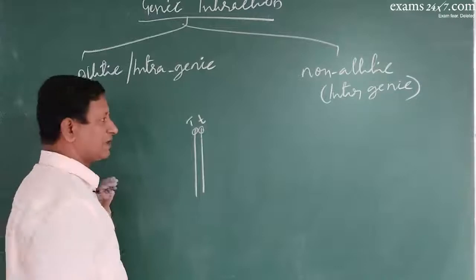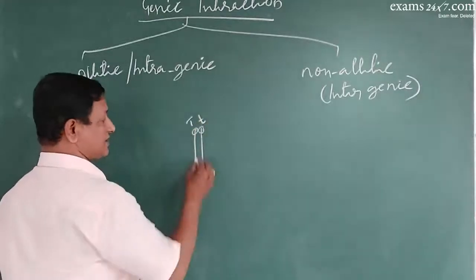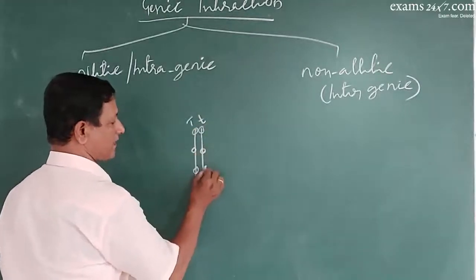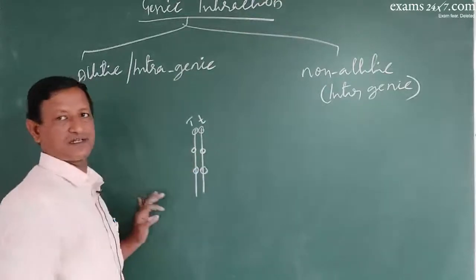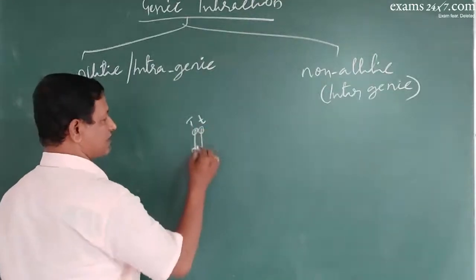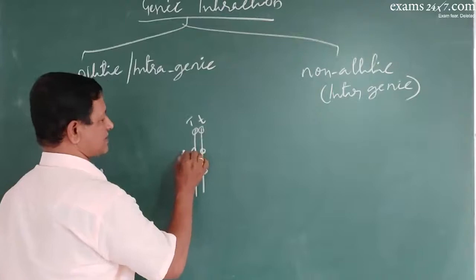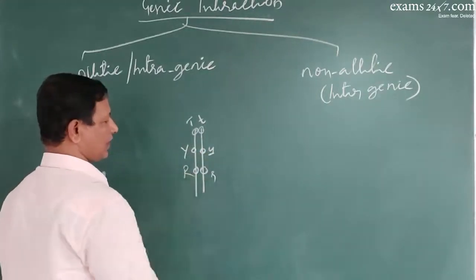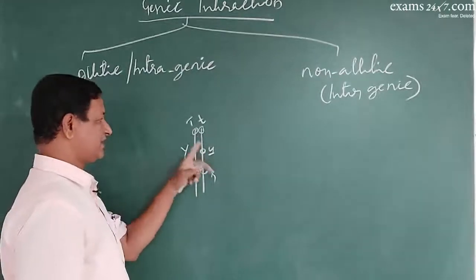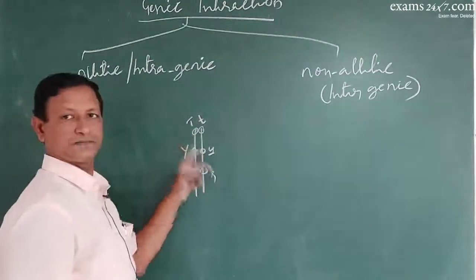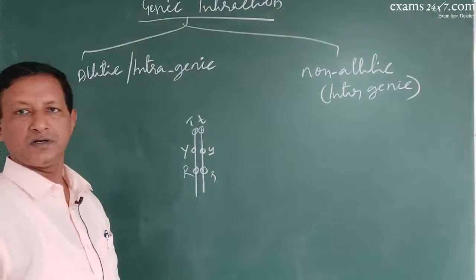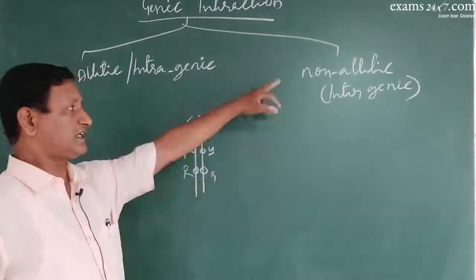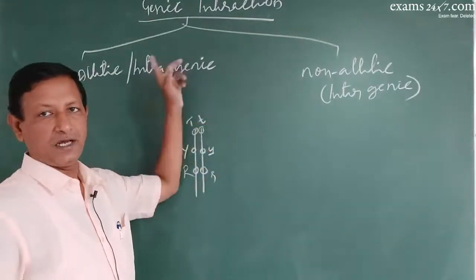But intergenic means these are different pairs of alleles, and this will combine with this. This is capital Y, small y, R, small r. Now this becomes intergenic, non-allelic interaction.